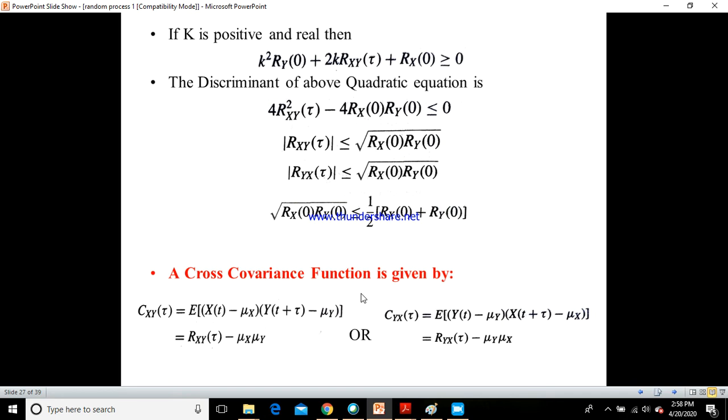If both x of t and y of t have zero mean, then the cross covariance function will definitely be equal to the cross correlation function. The reason is mu x into mu y will become 0, therefore cxy of tau would be equal to rxy of tau. So cross covariance is equal to cross correlation only when mu x and mu y are 0. Similarly, you can see here also.